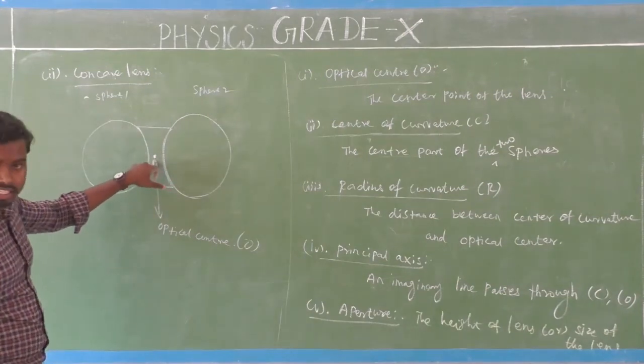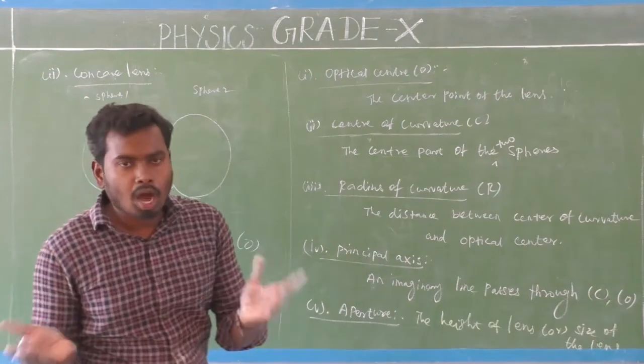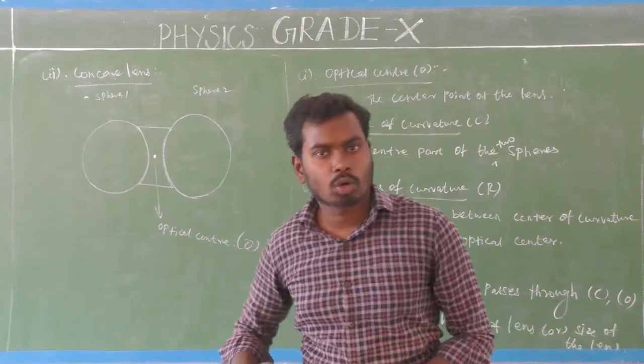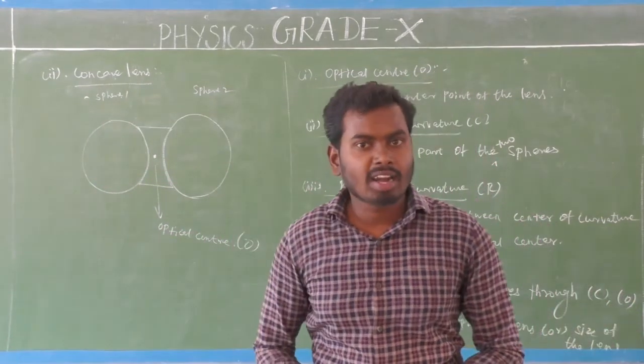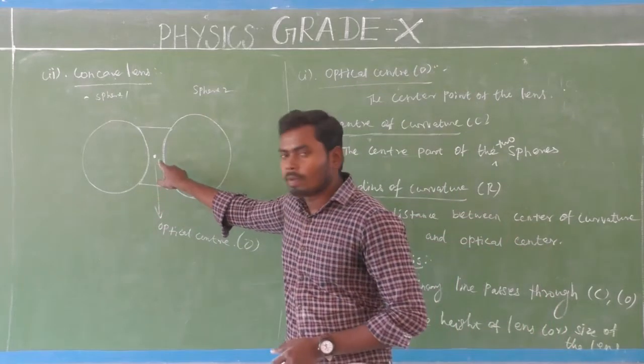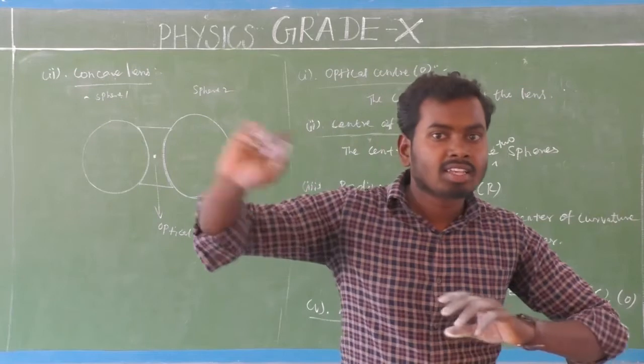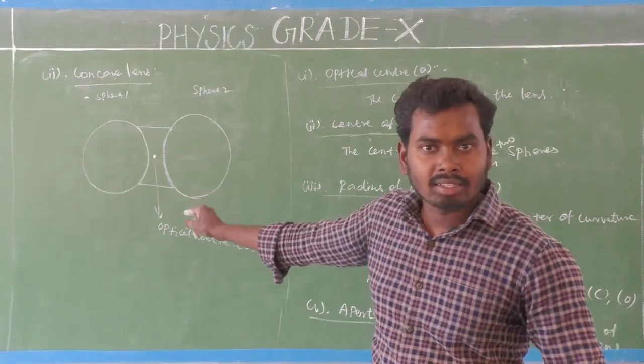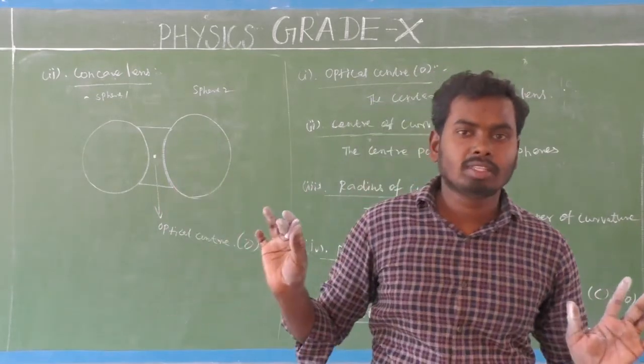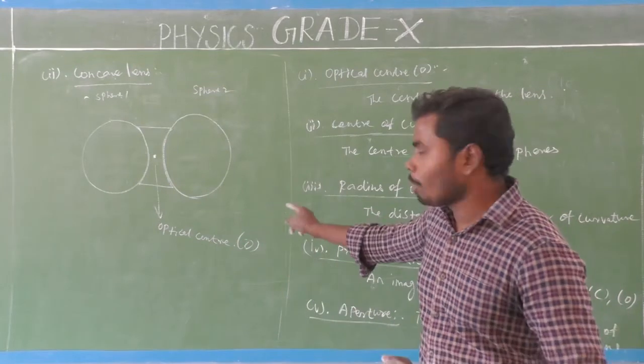So next, this optical center also has a special property. Whenever light goes through this optical center, there will be no bending of light, which means light will go in a straight line, because that also acts as a normal. It's very simple. This is the first one: the optical center.